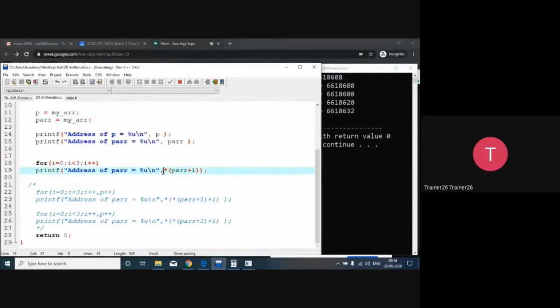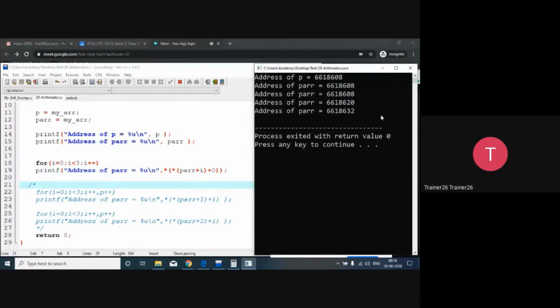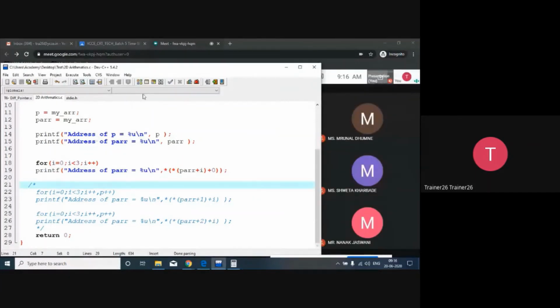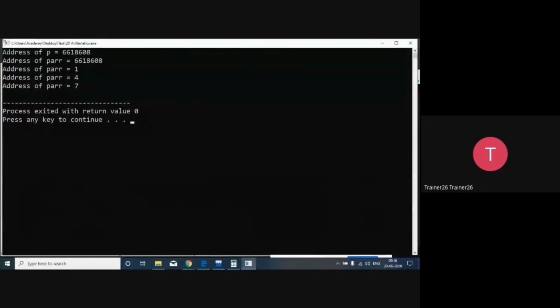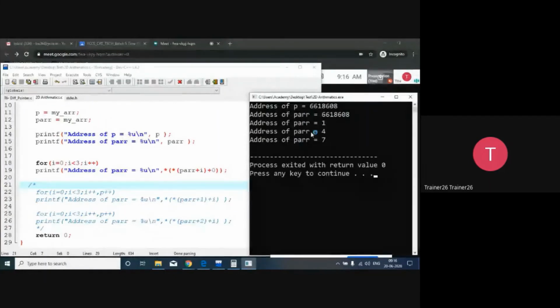But now I want the first element to be printed. So if I want the first element of this array, I have to give 0 here, because of the first element of every base address, and star. So that's why in this way we are going to write. I'm going to save the code, compile it, and run the code. Compile and run. So as you all can see, in every array the first element is 1, yes or no, 3, then 4, then 7.